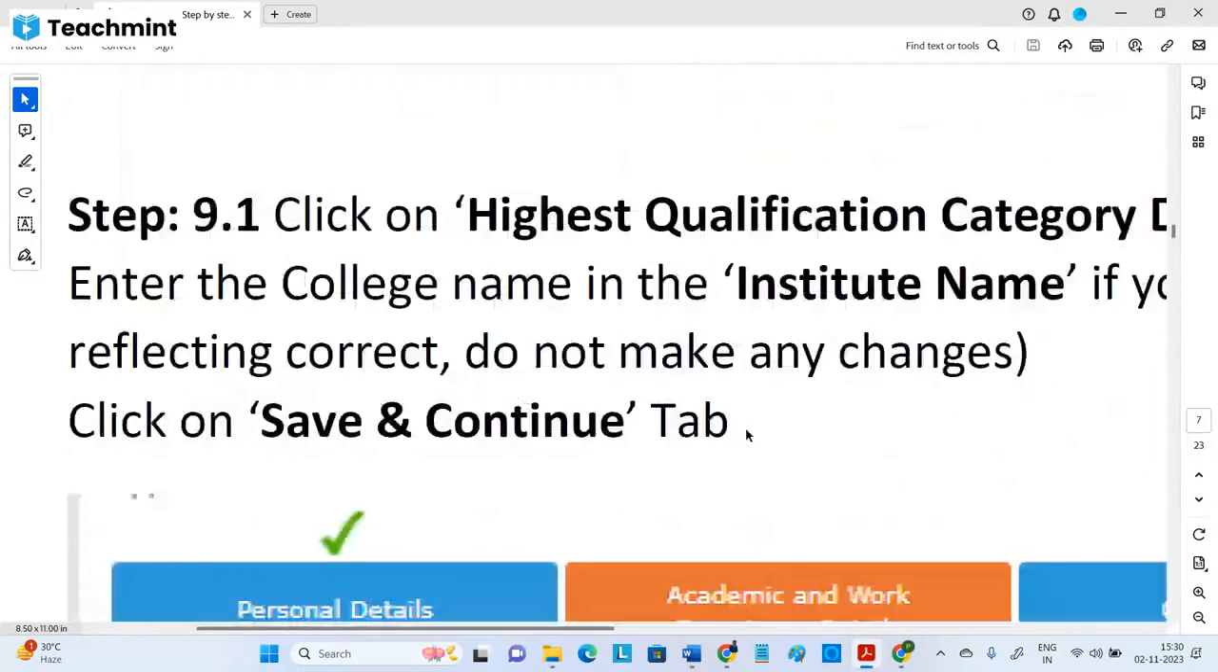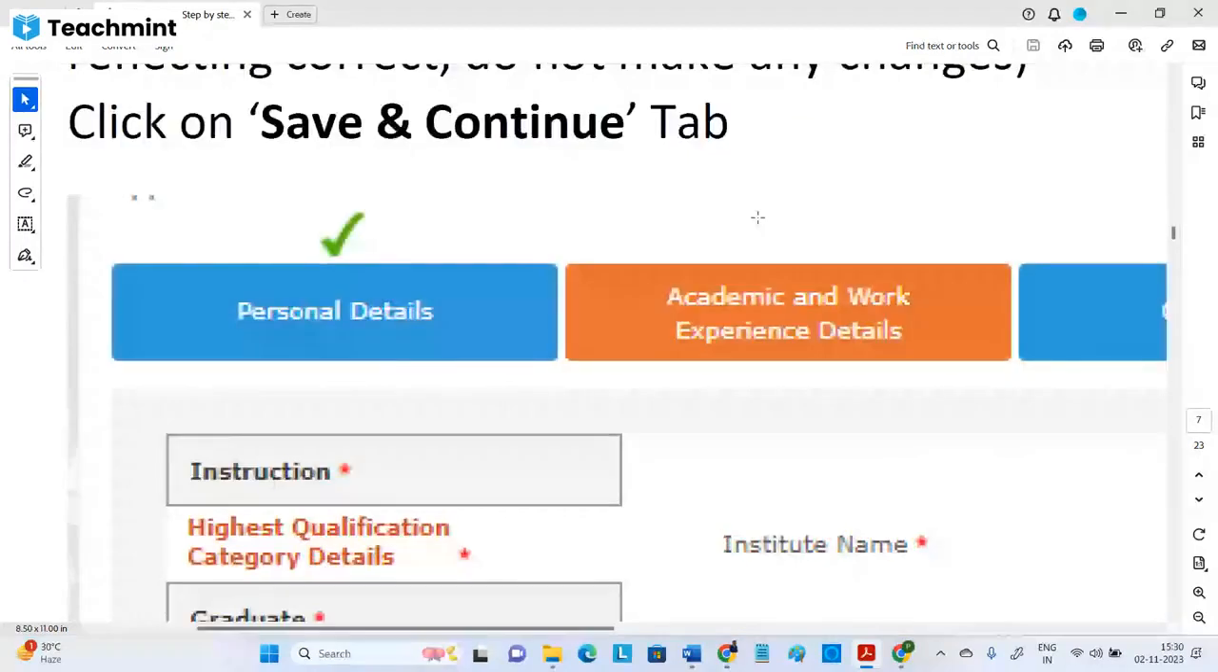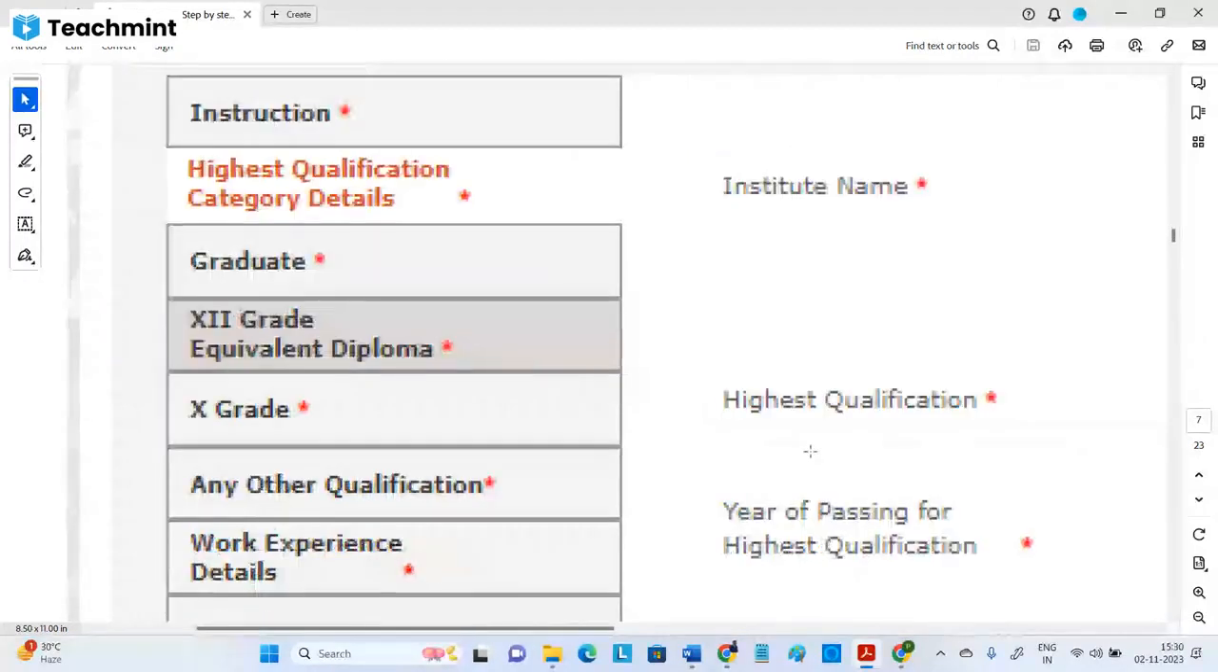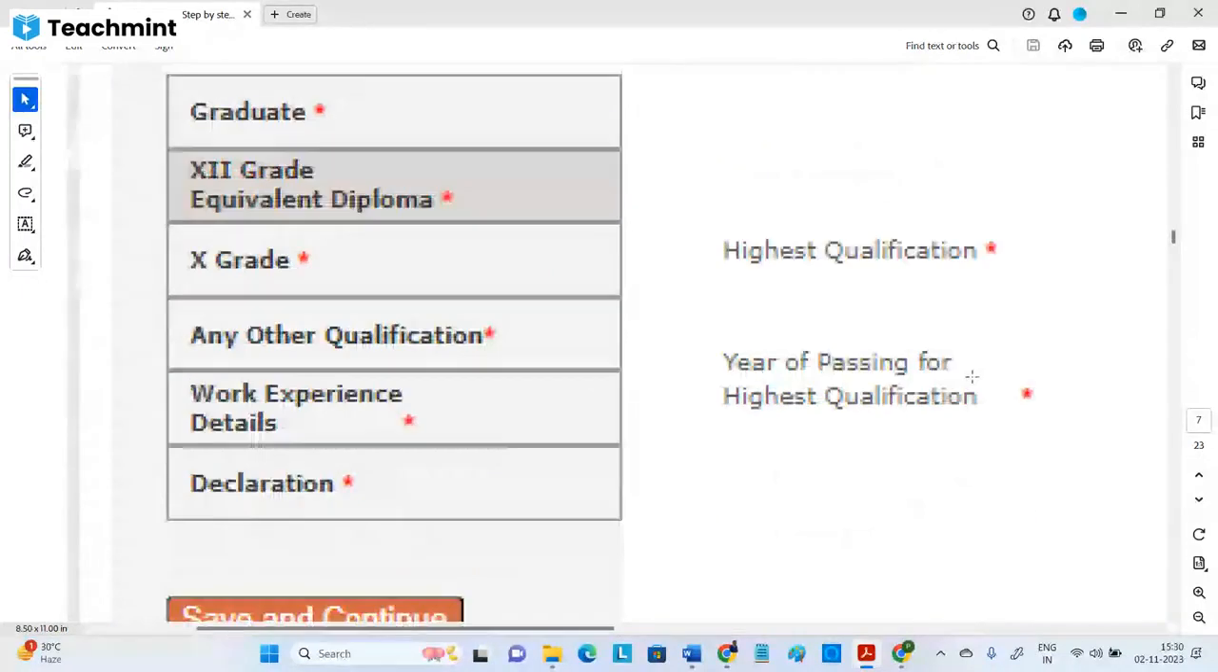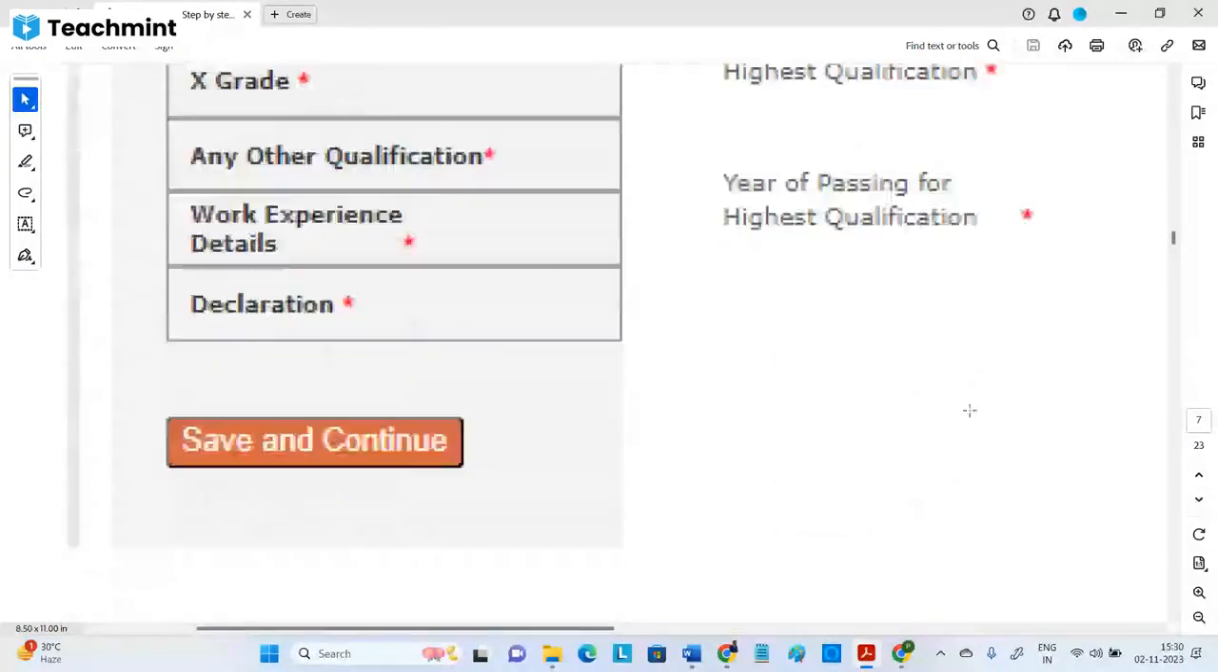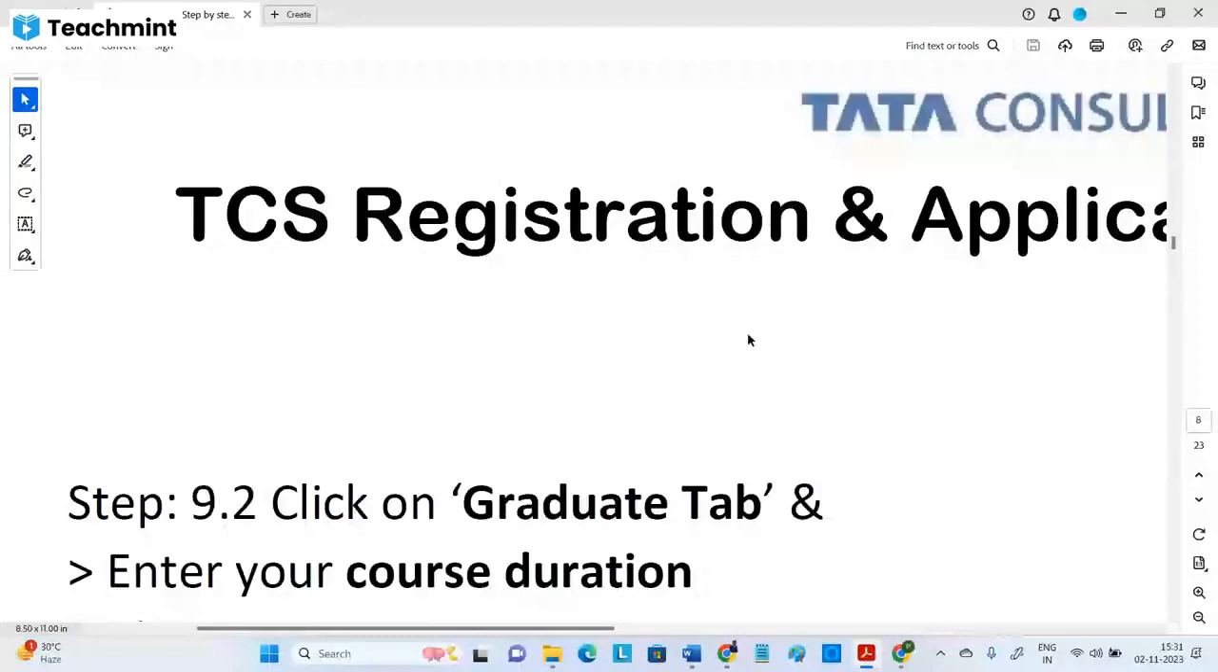Okay, highest qualification and institute name, you need to select yes. Highest qualification, you need to select BTech. Institute name, ACE Engineering College. Year of passing, 2026, likewise. Save and continue. Then it will go for graduation.